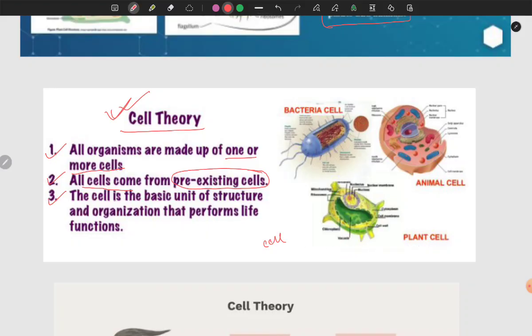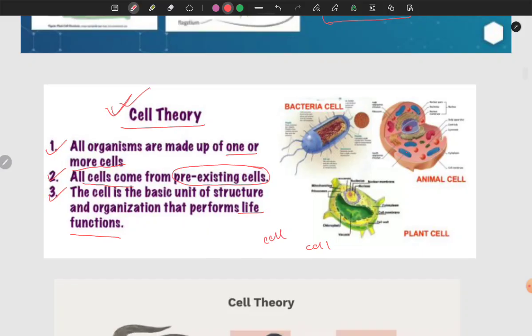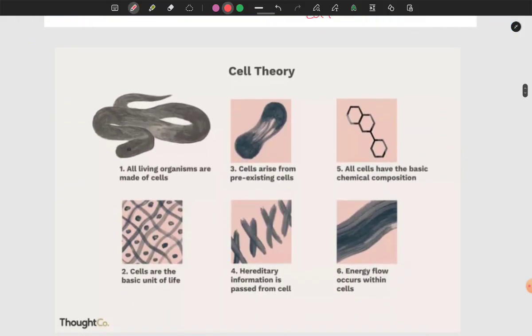The cell is the basic unit of structure and organization that performs life functions. All the life functions are performed by the cell in a human body or any living organism. Here it says all living organisms are made up of cells. Cells are the basic units of life. Cells arise from pre-existing cells. Hereditary information is passed from cell to cell.